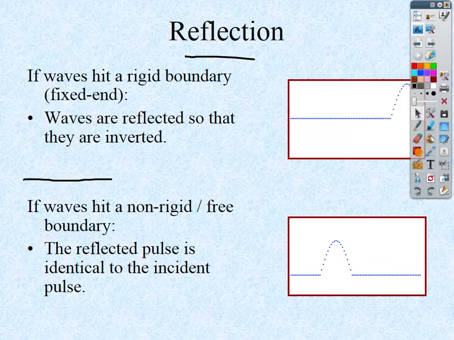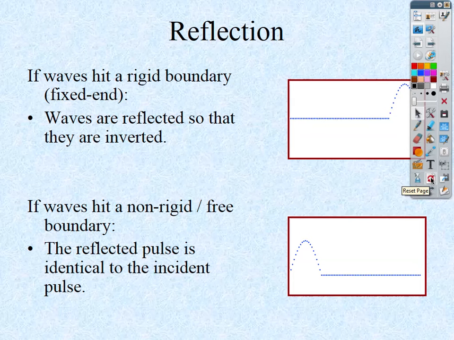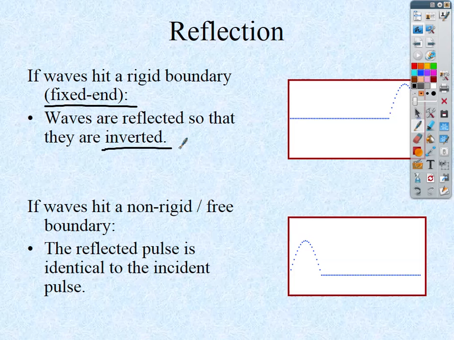So for reflection, basically you just need to know what a wave will do against a fixed and a non-fixed end. This is going to be important for interference. And I'll reset it so you can see the animation. When a wave hits a fixed end, it's going to be inverted. It's going to reflect inverted. It's going to come back the opposite way.